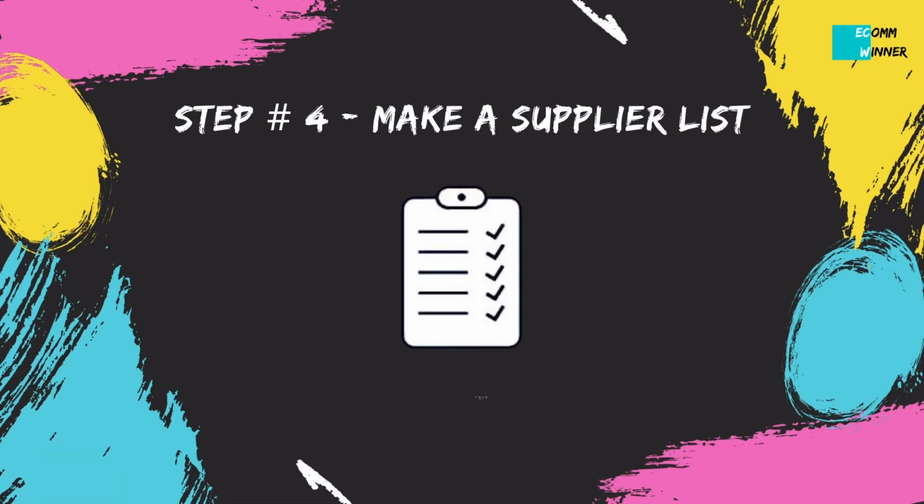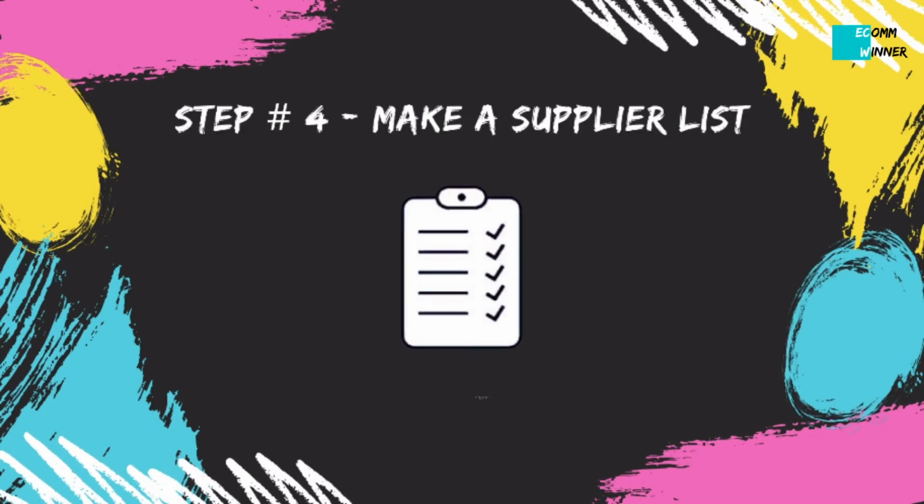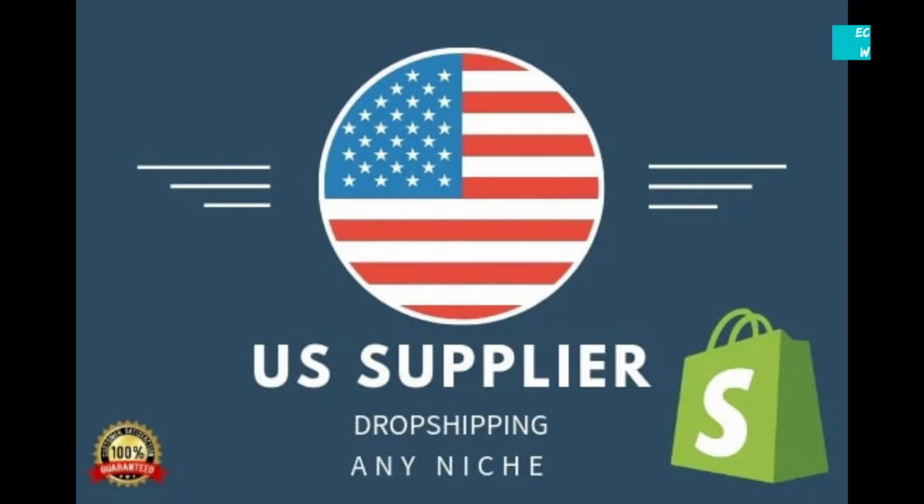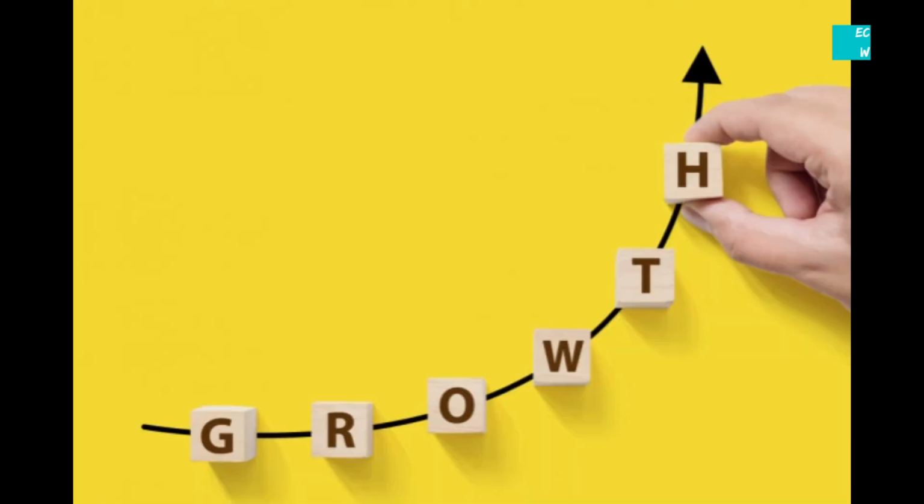So the step number 4 is making a list of the suppliers. Go to the website of each and every brand and look for the contact address and email and make a comprehensive list. By doing this, you will be finding tons of suppliers in a very short period of time, which you can contact by saying that you would like to become an authorized online retailer for them. So this is how we can find quality US-based suppliers and can really scale our dropshipping business.